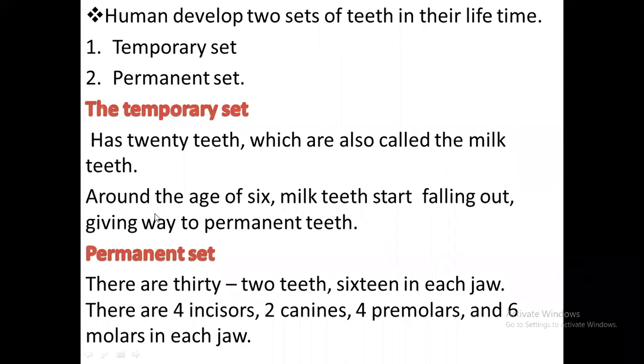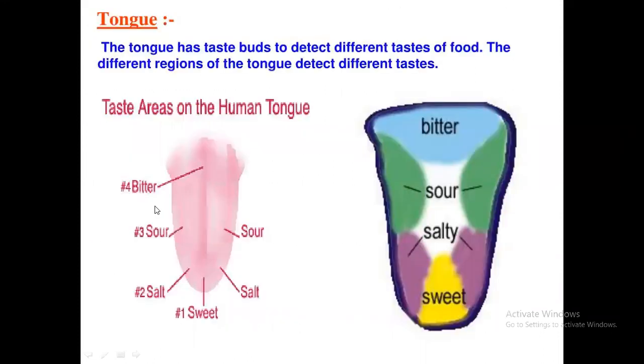Then we have to talk about the tongue. That is a muscular organ. We can feel taste, like bitter taste at the base of the tongue. We feel bitter taste at this base part of the tongue. Sour taste is on either side, the green colored part. Salty taste is on these two parts, and sweet taste in the middle. Many people like sweet things because of this part of the tongue.